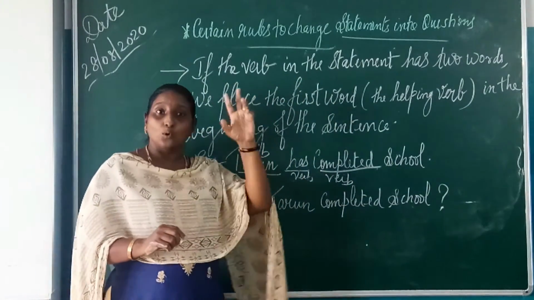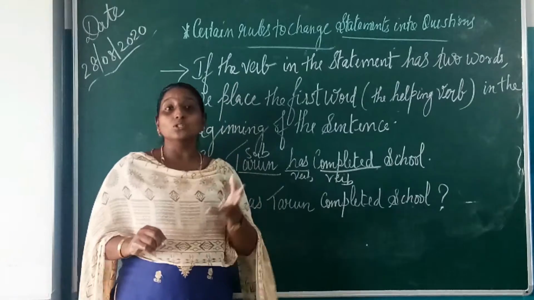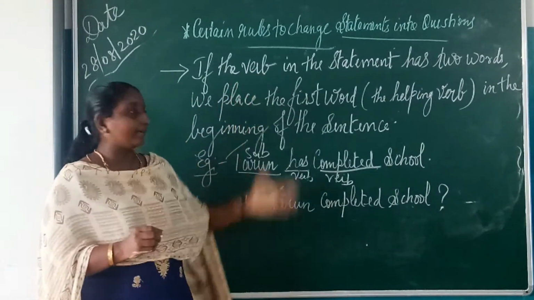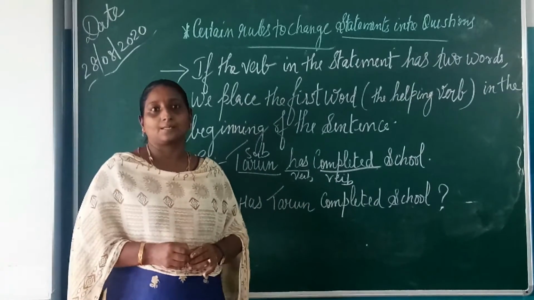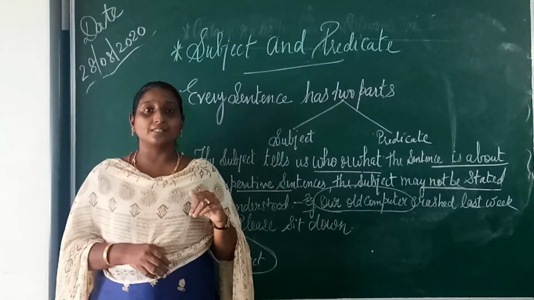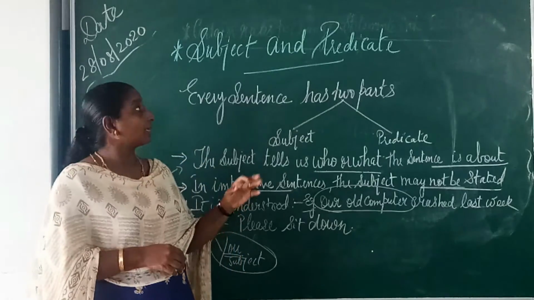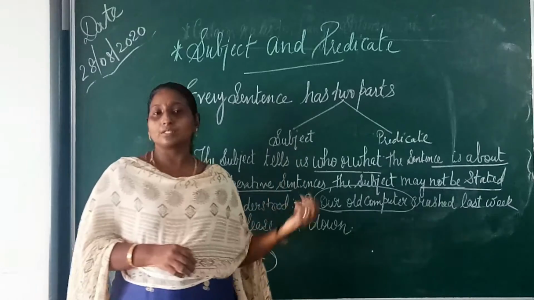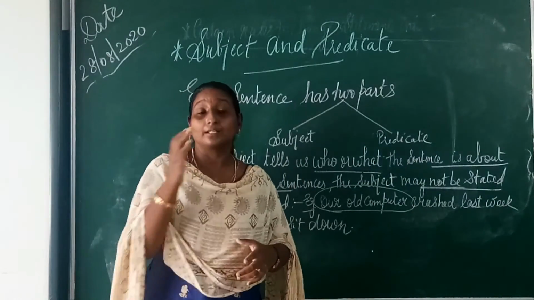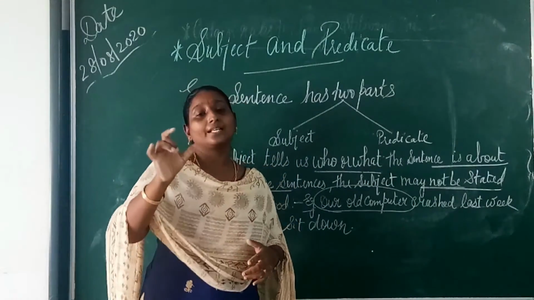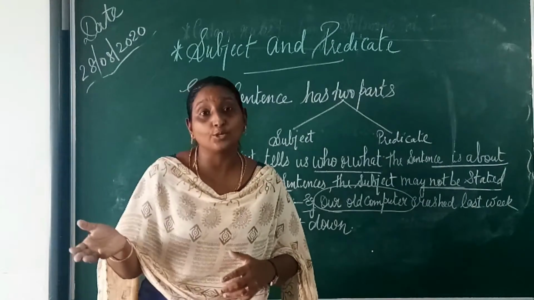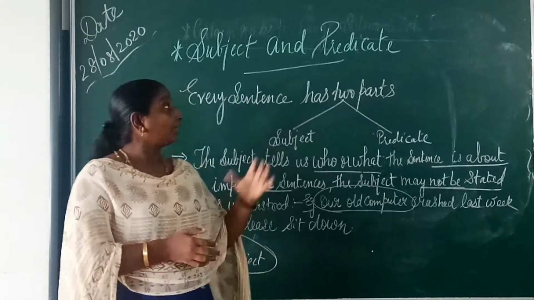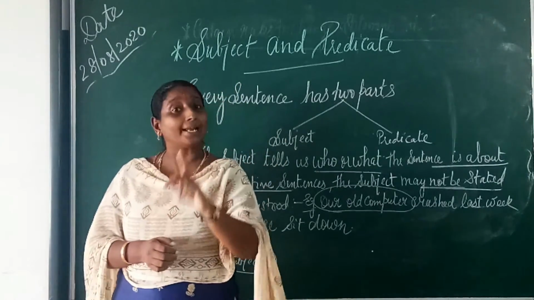See, children, just go through these rules for changing a statement to form a question type, so that it will be easy for you to understand what I have taught here in the class. One more topic is there in this lesson: subject and predicate. See, in the previous explanation of this chapter, I have told you what is a sentence, the different types of sentences, and if there is a statement that you have to change to a question type, then certain rules are there. I have also explained that. Now, one more topic is this, subject and predicate.